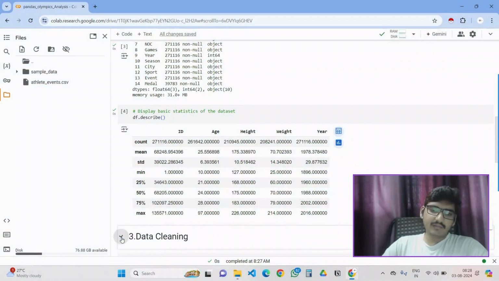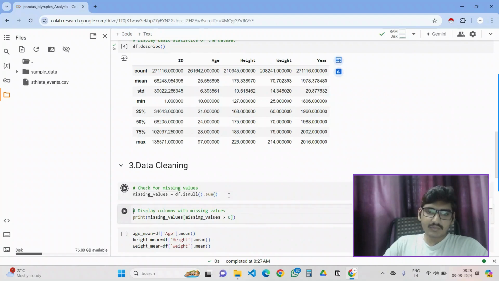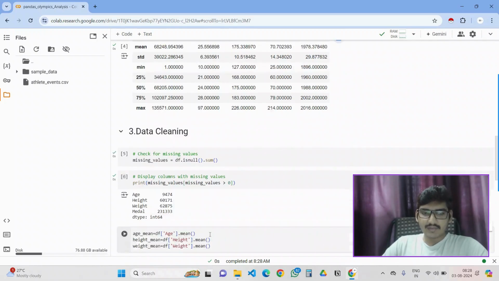After exploration, we should clean the data because there are many null values. They should be set in a proper way so that we can utilize the data how we want. To set the null values, first we should know what null values we have. So I am using the missing values. df.isnull().sum() gives the sum of the values. Let me keep only where the missing values are greater than 0 so that I only get the data having null values. The age has 9474 null values, and height, weight, and the medals have them respectively.